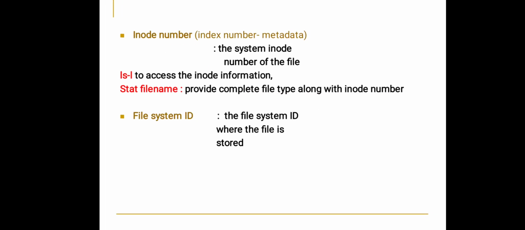Then we have an inode number. Inode number means the index number or metadata, the system inode number of the file. The ls -li command is used to access the inode information. The stat filename command provides the complete file type along with the inode number. File system ID is where the file is stored.